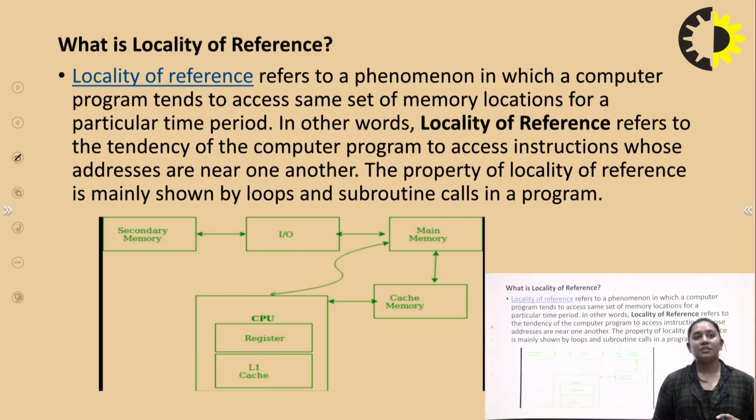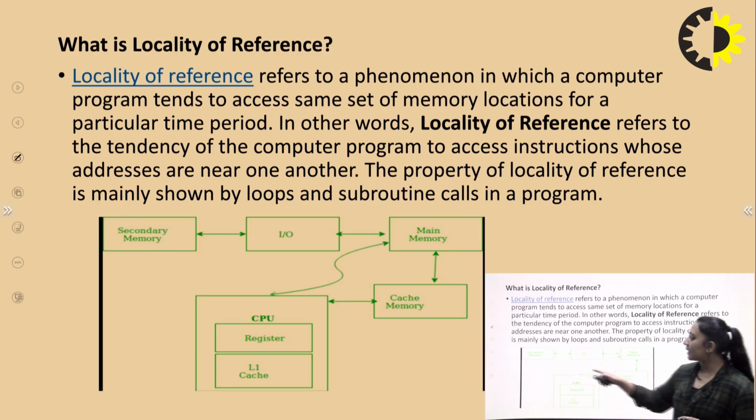In other words, we say the locality of references refers to the tendency of a computer program to access instructions and addresses that are near one another. The property of locality of references is mainly shown in the form of loops or subroutine calls in the program.